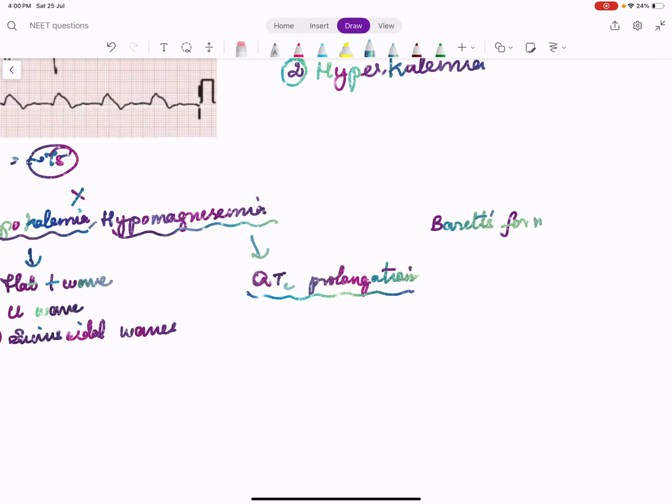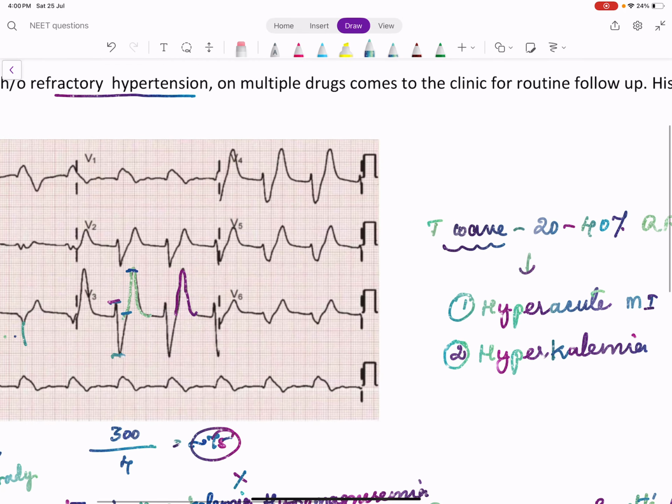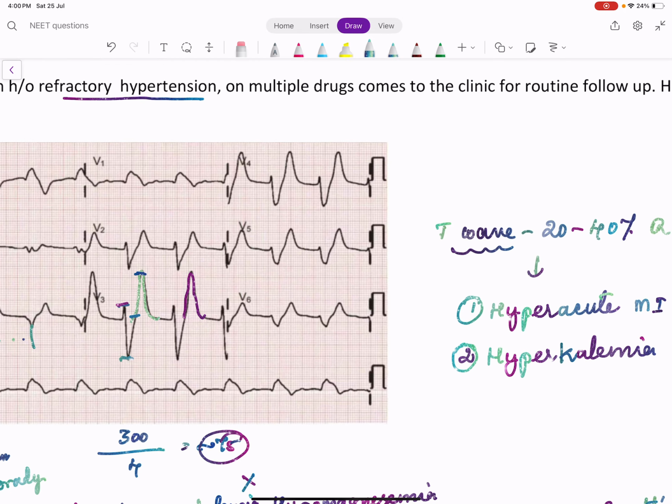You can read it up. But by seeing the ECG, especially in the last minute NEET stress, if you have to diagnose something, try to mark two levels. Mark the RR interval first. See, this is the R wave peak. This is another R wave peak. So this is your RR interval.